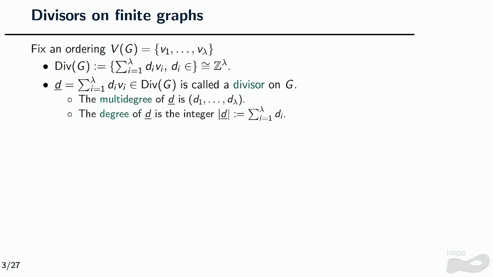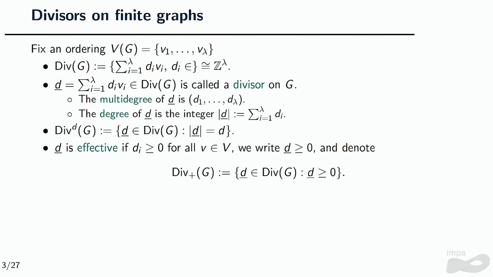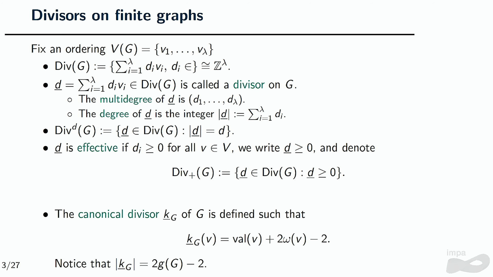So what is a divisor in this case? A divisor would be a formal sum of the vertices, and the multi-degree would be given when you take a fixed ordering of the vertices, okay? The degree would be the sum of all of the multi-degrees. And I will call a divisor effective when all of the multi-degrees are positive. I can define the canonical divisor of a graph, defining on each vertex as the degree of the vertex plus 2 times the weight minus 2. These will always have degree 2g minus 2.